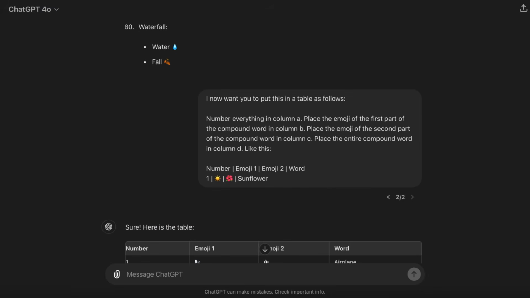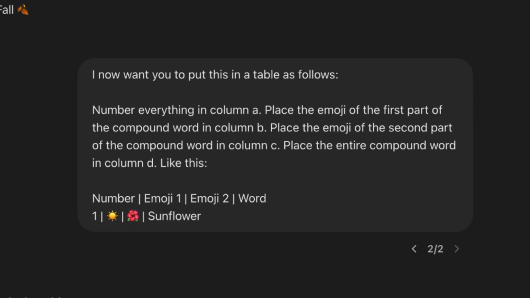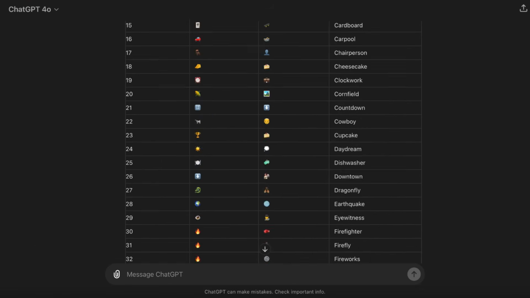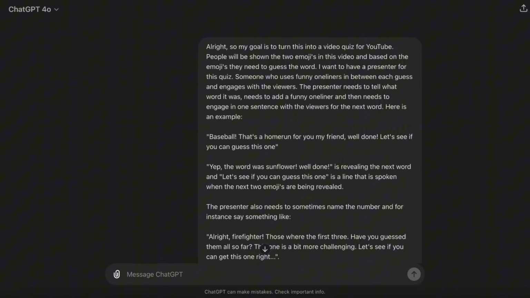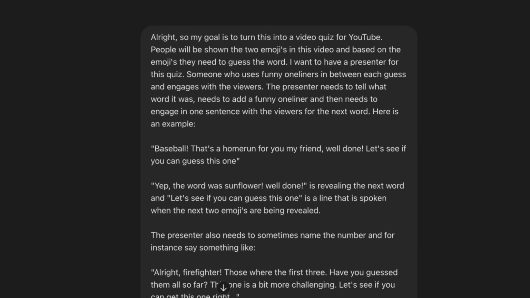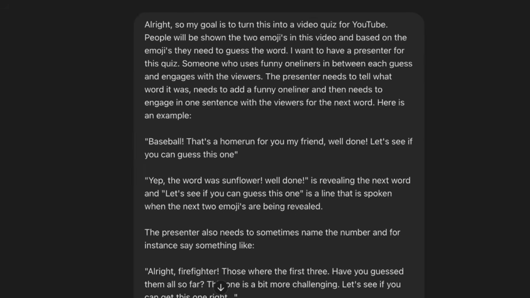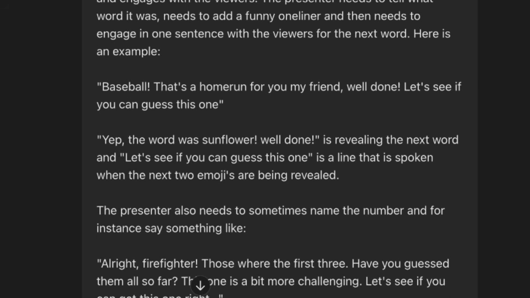Then instruct ChatGPT to put this in a table format where you put the number of the question in column A, the first emoji in column B, the second in C, and the final compound word in column D. And you will find out later why this is important. I also want to add a voiceover that engages with the viewers to make the videos even more engaging. So I'm instructing ChatGPT to come up with an engaging voiceover line for every question.